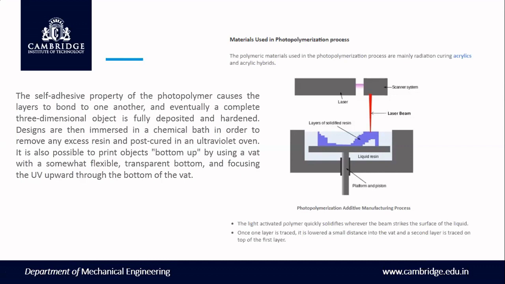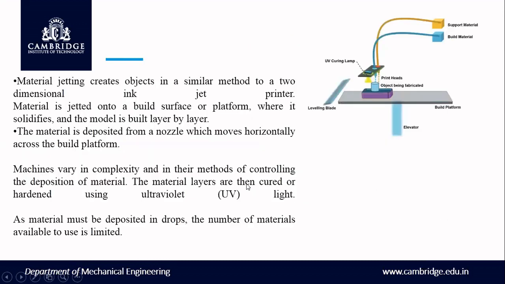Top-down is nothing but the product beginning from the top and ending at the bottom. That is the top-down approach. And in the bottom-up approach, the part begins at the bottom and ends at the top. Okay, now another thing is there. This is called material jetting.